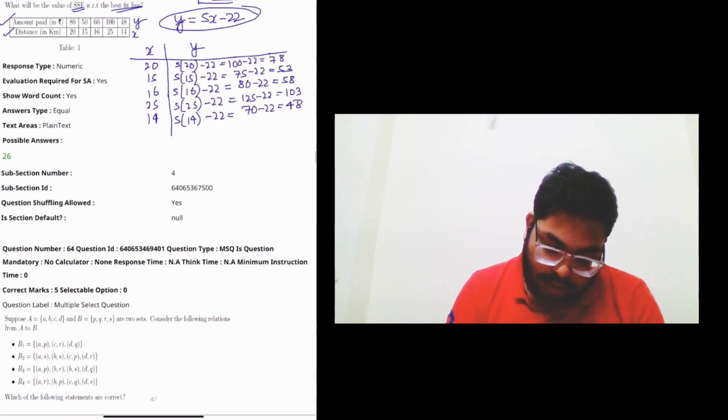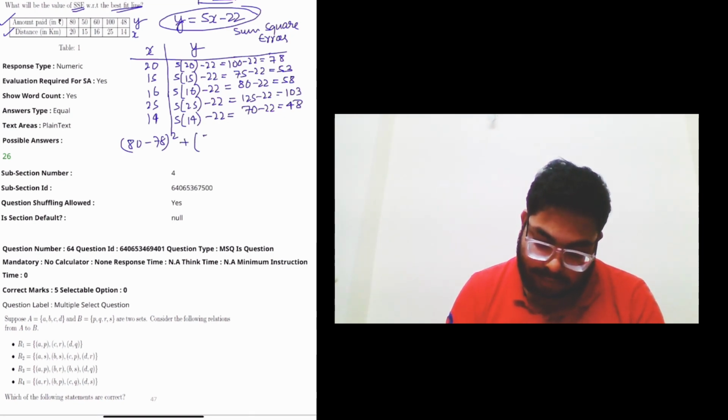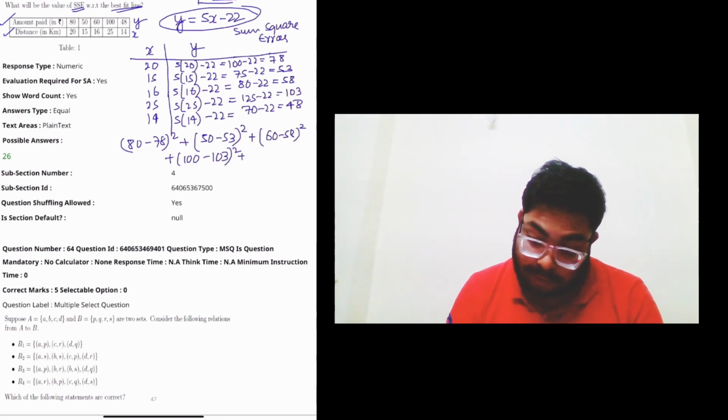So if you calculate the error, SSE means sum squared error, and it is quite obvious from the name itself. You have to square the error and then sum. So 80 minus 78. You can do it in any order because you have to square. So 50 minus 53 squared, 60 minus 58 squared, 100 minus 103 squared. You can see the value can be greater as well as lower. And there is 48 minus 48, so there is no error.